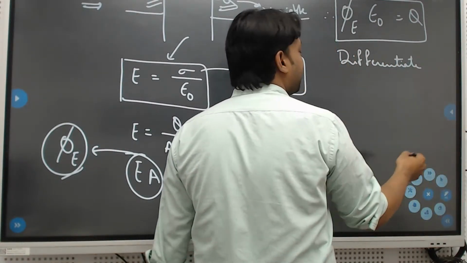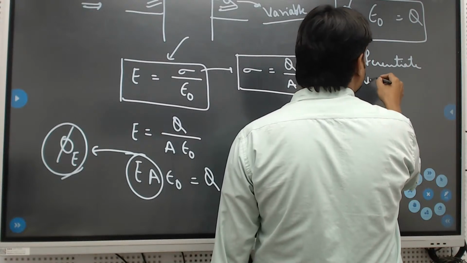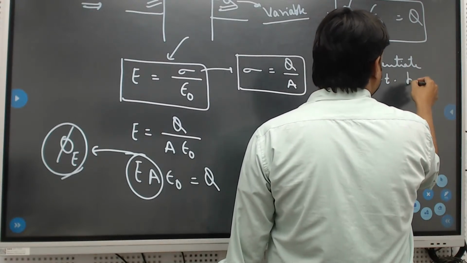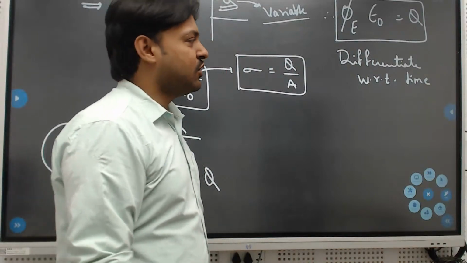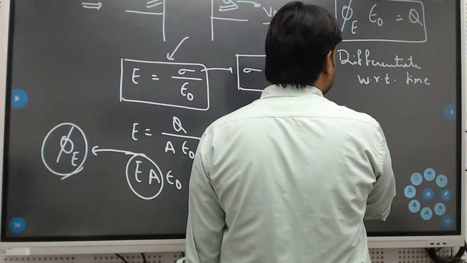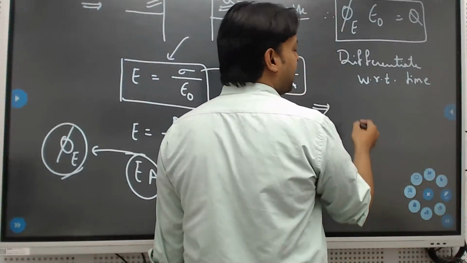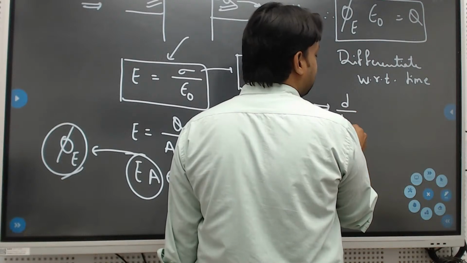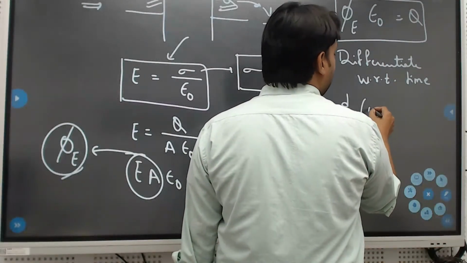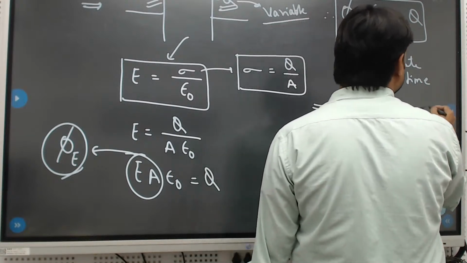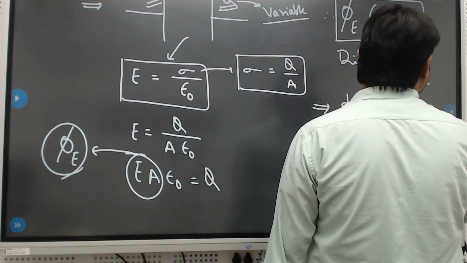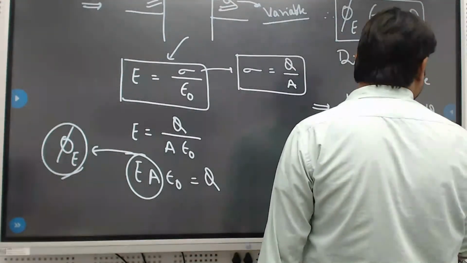Differentiate the above equation with respect to time. So time के साथ हम differentiate करना. So if you differentiate that with respect to time, what will we get? d by dt of electric flux times epsilon naught, which is equal to dq by dt.